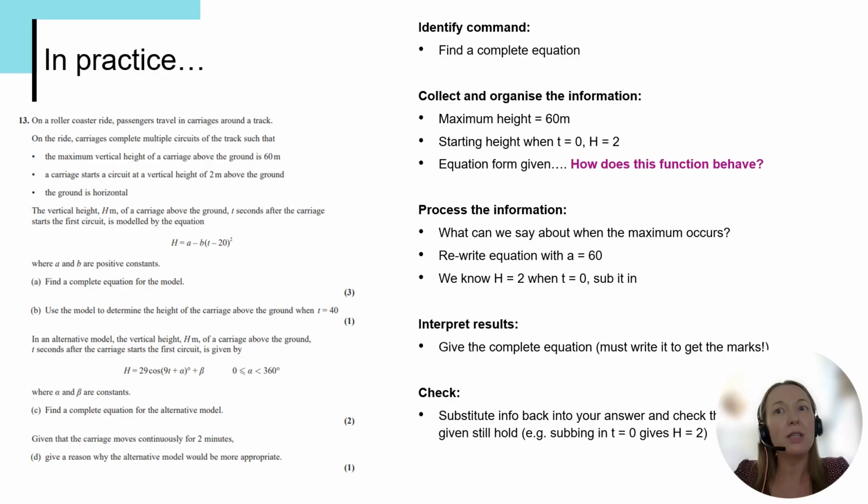Interpreting my results, I need to make sure I've met the demand of the question. It was to give a complete equation, and we do have to write that out in order to get the marks here. And that checking process, let's maybe, before we move on, just do a quick check, substitute some of that information back into the equation that we've written for our answer, and just double check that those conditions still hold. So if I sub in t equals 0, I definitely get h equals 2, for example.